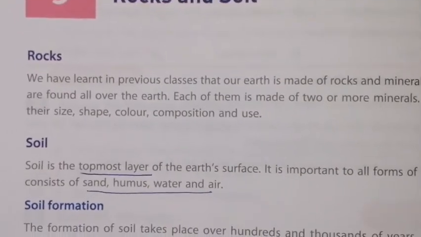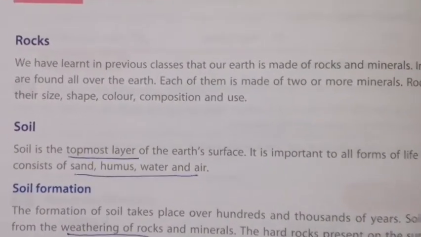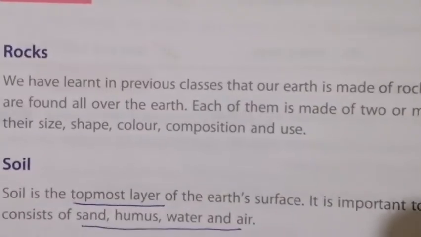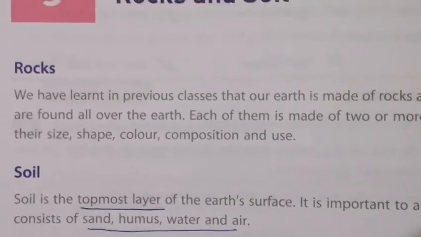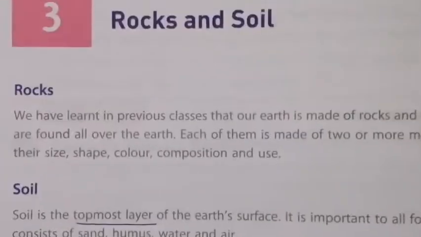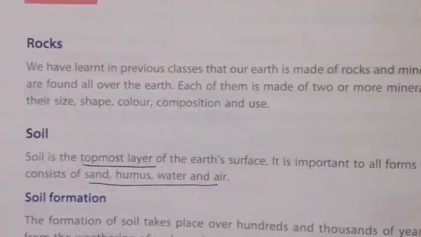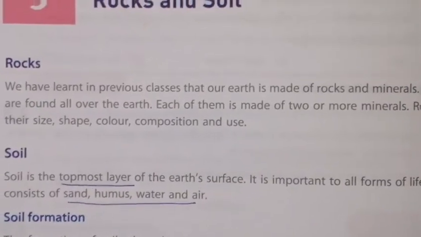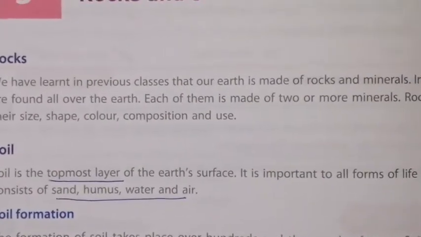Okay, so now take your book. Read along and listen with me. So the first topic is rocks. We have learned in previous classes that our earth is made up of rocks and minerals. What have you learned? Our earth is made up of what? Rocks and minerals. In fact, rocks are found all over the earth.